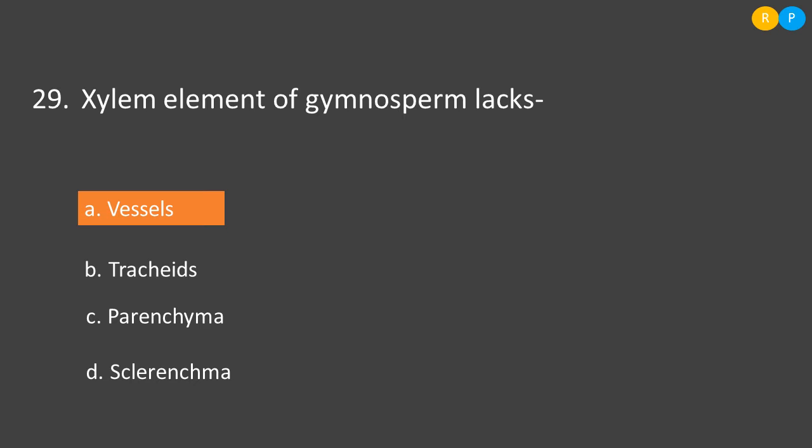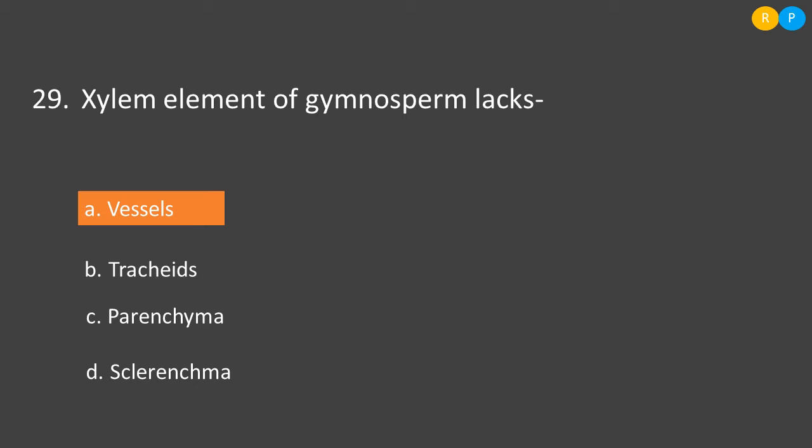Then 29th question is xylem element of gymnosperm lacks. So xylem is a water conducting tissue, complex tissue. So this complex permanent tissue will be made out of xylem elements. One of the xylem elements is vessel and another one is tracheids, then xylem parenchyma and xylem fibers. So these four xylem elements can be seen in all the angiosperms.